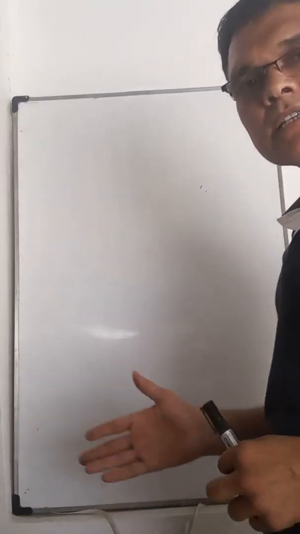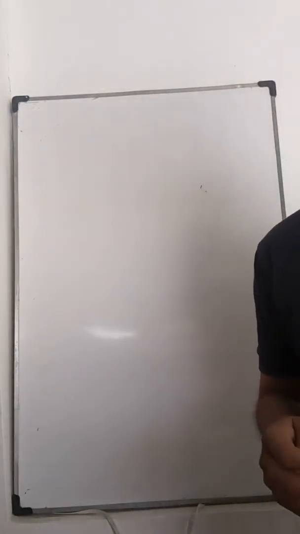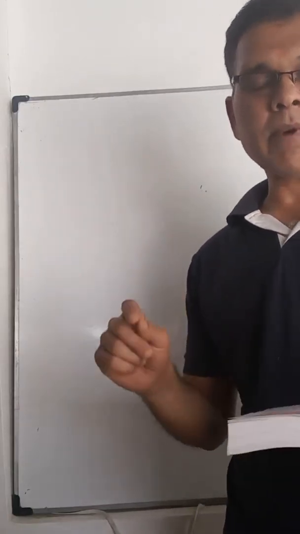Now we discuss some questions of this chapter. For example, what is the meaning of binomial nomenclature?